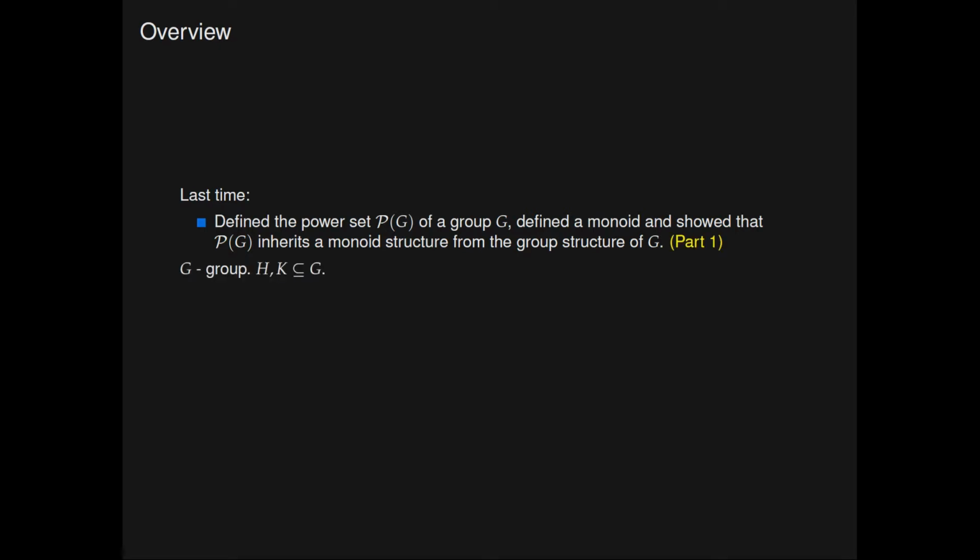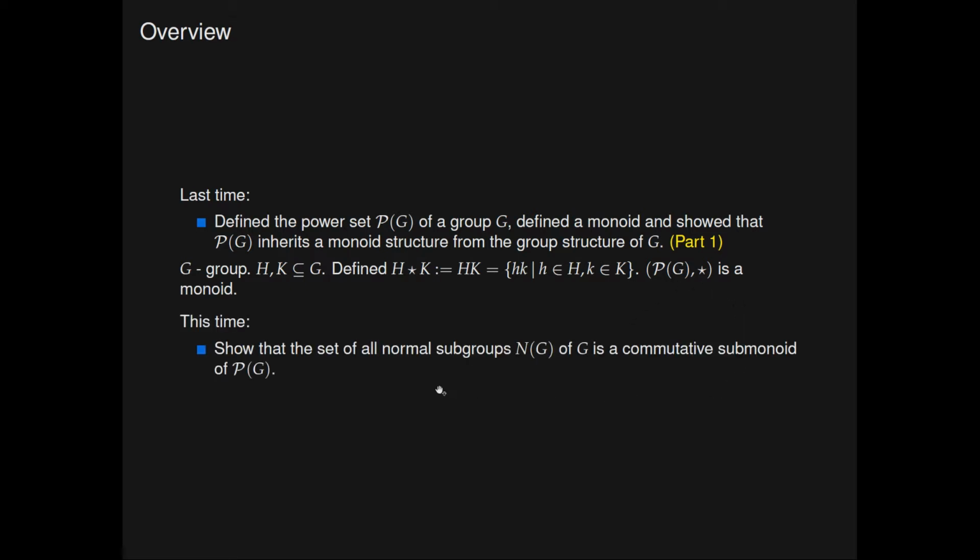More precisely, if G is a group and H, K are subsets of our group G, we defined H star K to be the product of H and K as subsets of G. We then showed that under this operation star, the power set of the group G is a monoid. This time, we will show that the set of all normal subgroups of a group G is a commutative submonoid of this power set monoid.